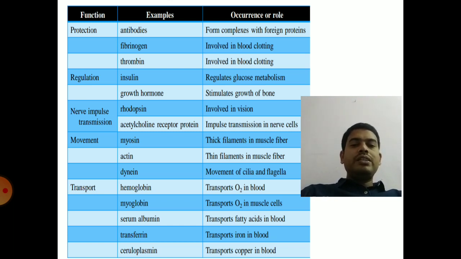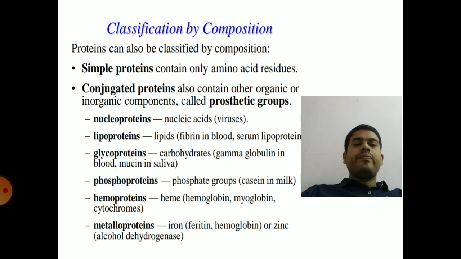So copper in blood is transported by ceruloplasmin, iron by transferrin, fatty acids by serum albumin, oxygen by myoglobin and hemoglobin. So that is the transport role of proteins. That is based on the function and occurrence of the proteins.